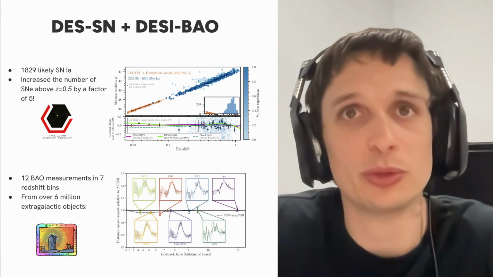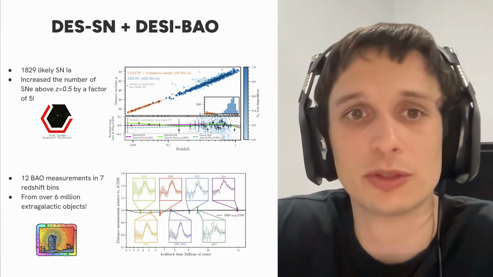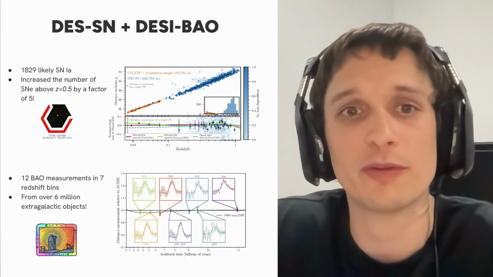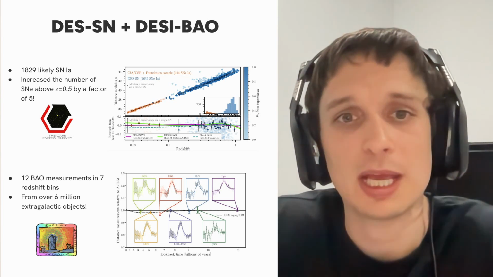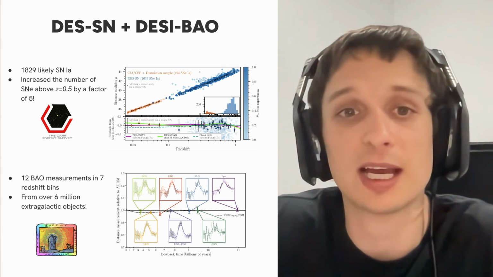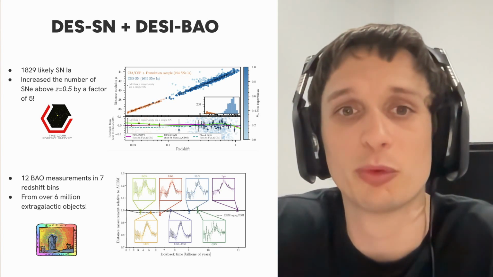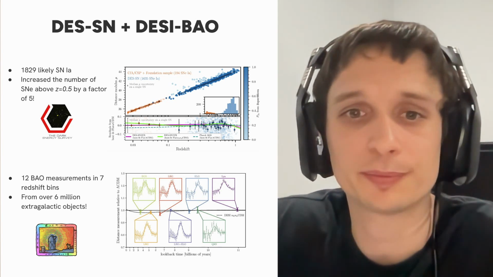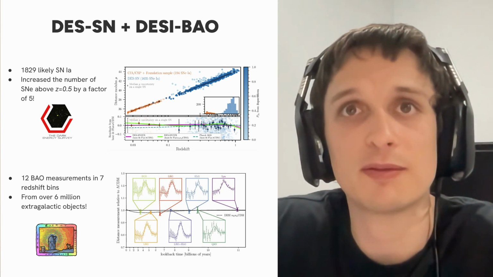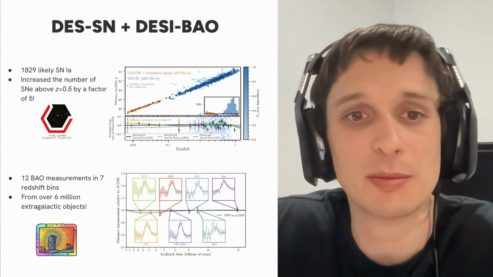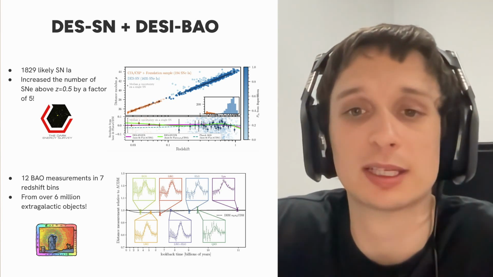So this brings us to the data that we use. So we use the 1829 likely type 1a supernova from the Dark Energy Survey. On the right, you have the Hubble diagram. And this is a state-of-the-art supernova sample that's increased the number of supernovae above a redshift of 0.5 by a factor of 5. We also combine this with 12 BAO measurements in 7 different redshift bins from the DESI collaboration. And these were determined from over 6 million extragalactic objects.